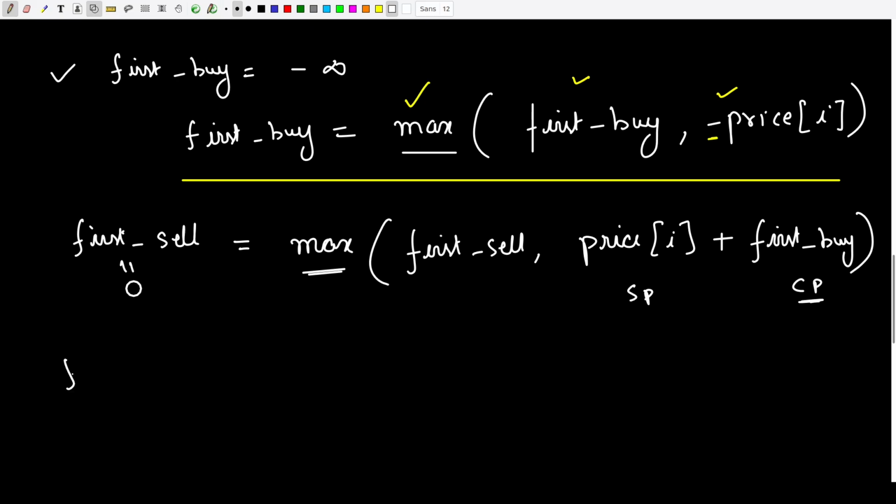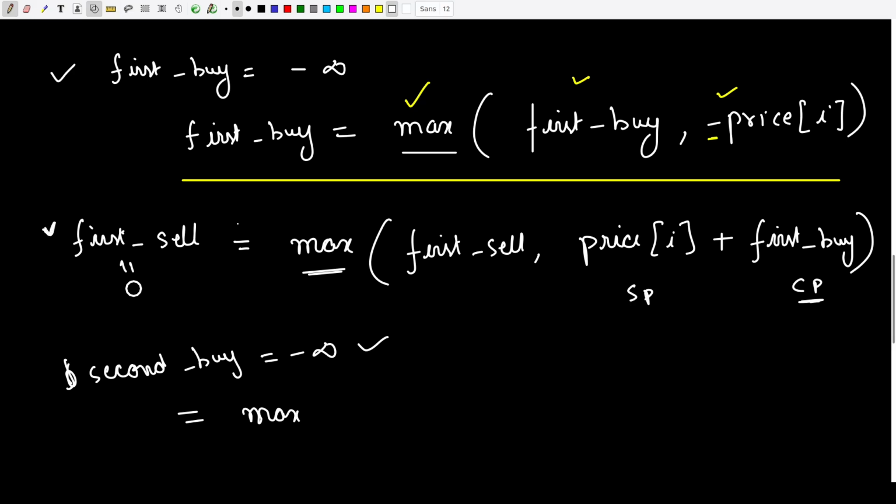Okay. Now let's look at second buy. So again, second buy, the initial value will be minus infinity. Okay. And the way we are going to go ahead and update is again max. Since we are dealing with minus infinity, that is why max. Now here the intention is, right now I have a profit which I am maintaining in this variable, right?